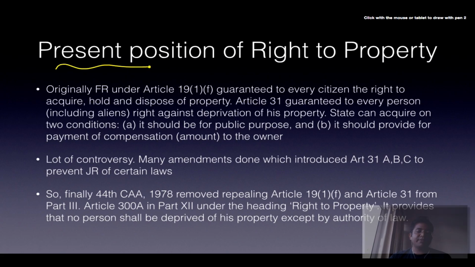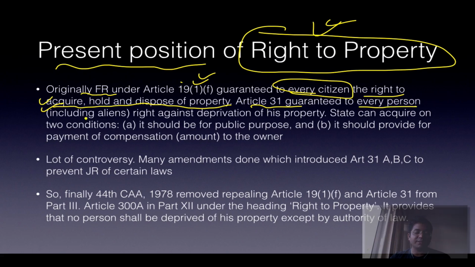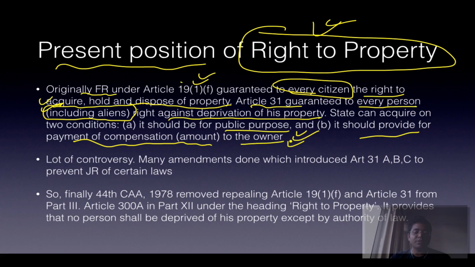Then finally we will deal with the present position of right to property. Originally, the fundamental right was given as right to property under article 19(1)(f), which guaranteed every citizen of India the right to acquire, hold and dispose of property. And article 31 guaranteed to every person, including aliens, the right against deprivation of his property. Only on two conditions can the state take their property. It should be for a public purpose and it should provide for payment of compensation amount to the owner. A lot of controversy emerged because any law which was passed was contravening the right to property.